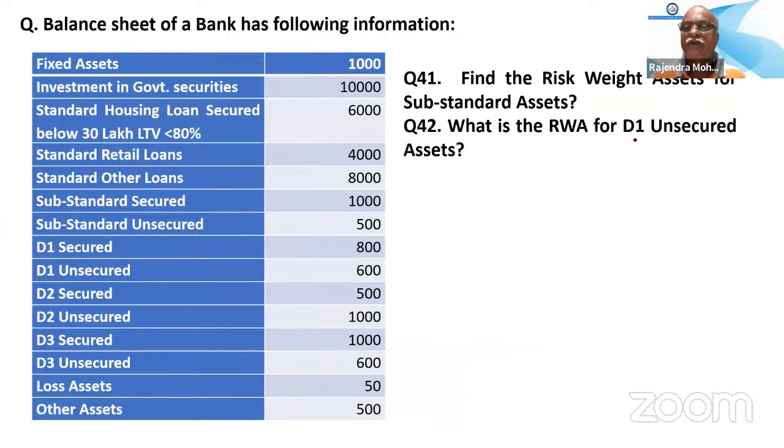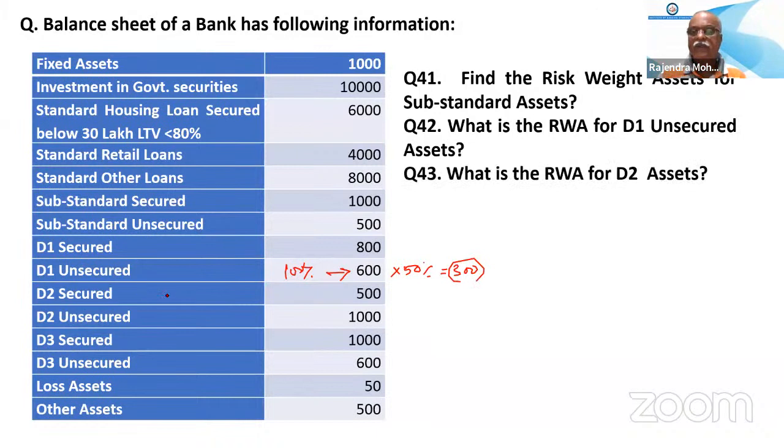Now calculate this. What is the RWA for the D1 unsecured asset? D1 unsecured, only this one. The answer is 300. Provision is 100%, so the risk weight will be 50%. 50% of that is 100. So it is 300. Okay.